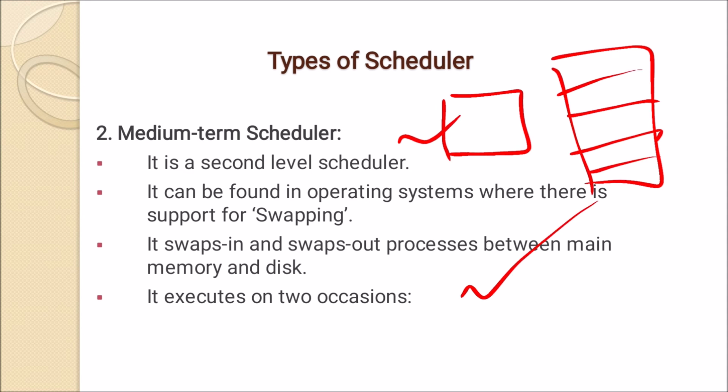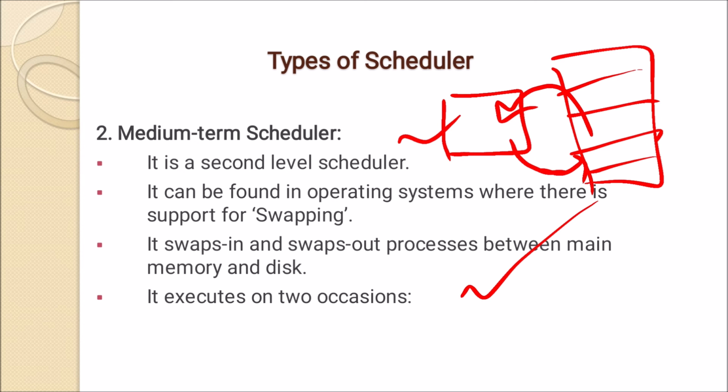Now the processes that want to be executed will swap in, moving from the hard disk to the main memory, and the process which is not required right now in main memory is swapped out from the main memory to the hard disk. So the task of the medium term scheduler is to swap in and swap out processes between main memory and disk.